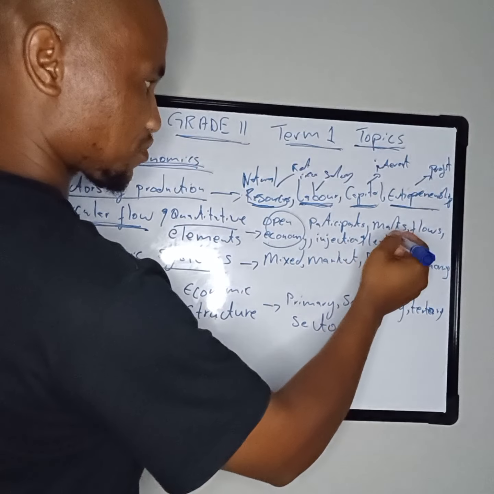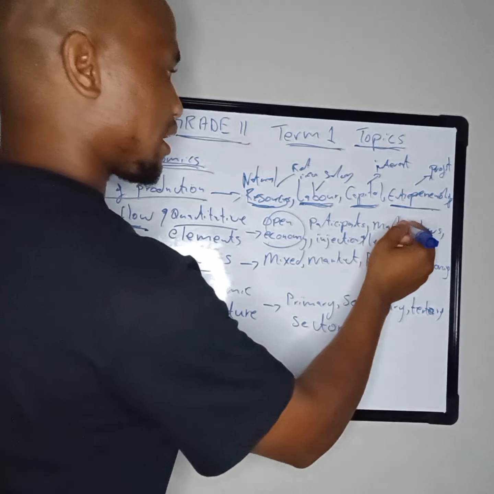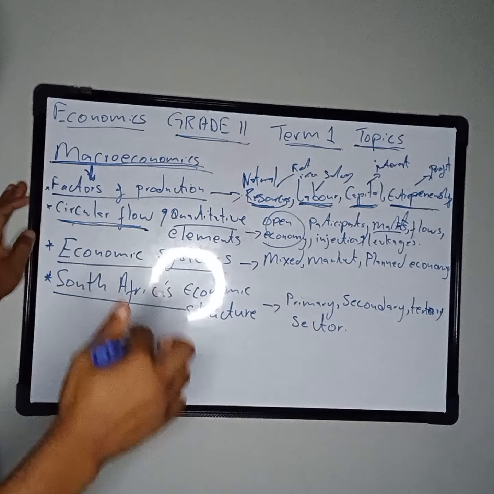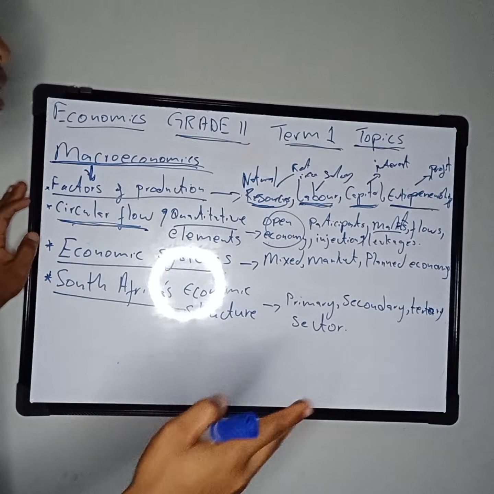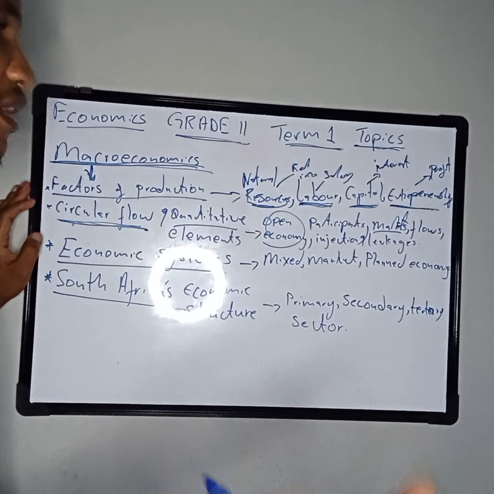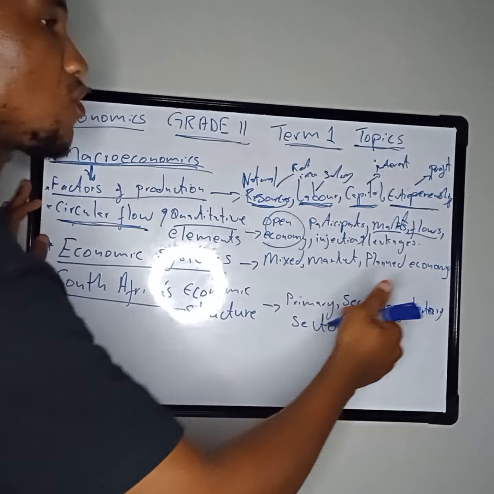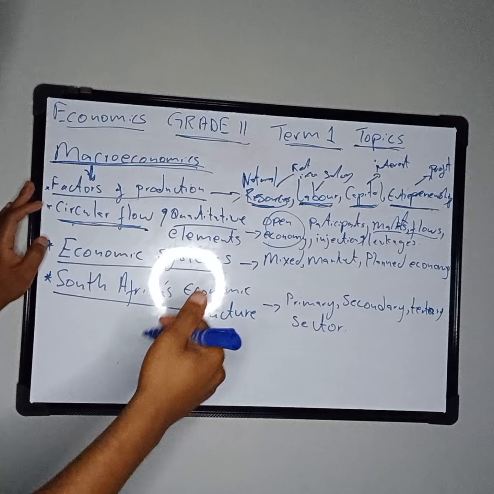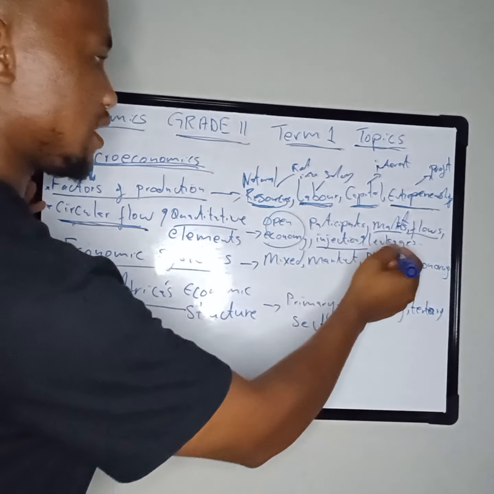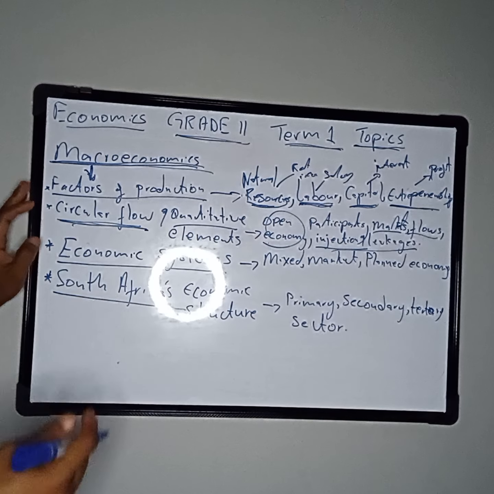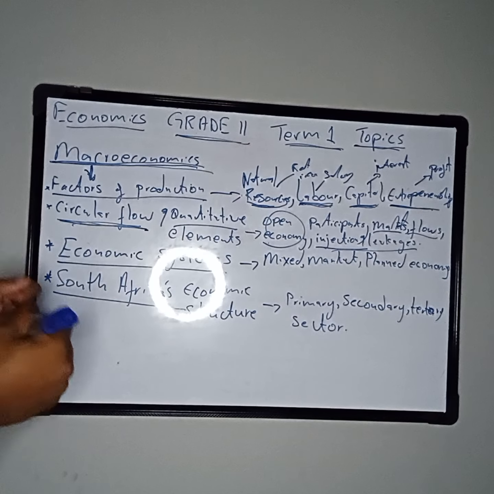And then we must also be able to discuss or know all the markets, which are the product market, the factor market, the capital market, the money market, and the foreign exchange market. And then the other one, flows, whereby we have a real flow and a money flow. And then we also have injections and leakages. Those are the things that you should be able to discuss or know under the topic called circular flow.